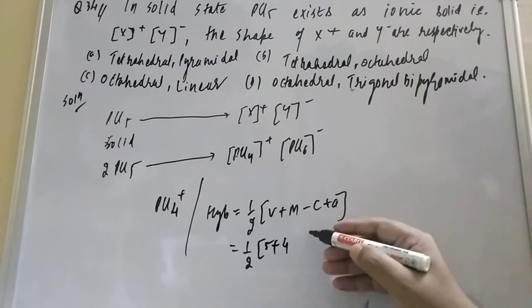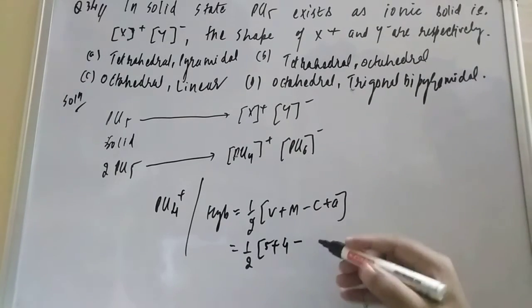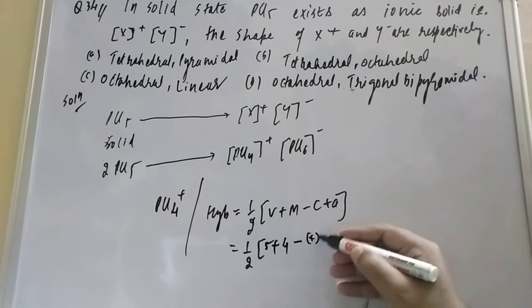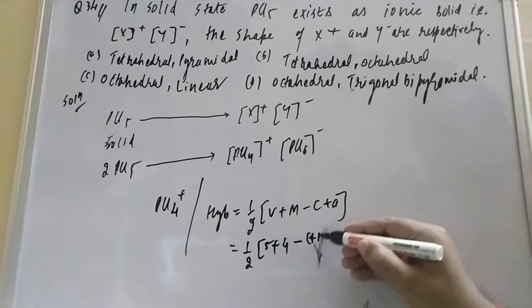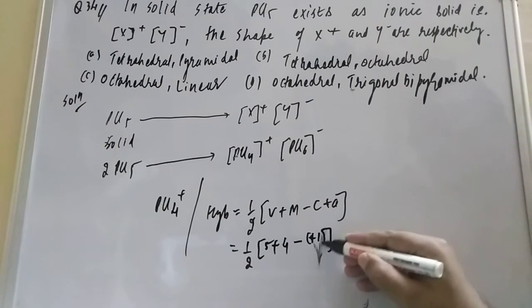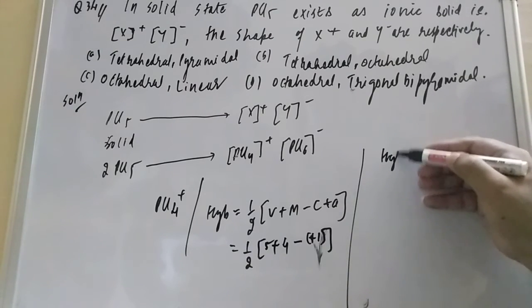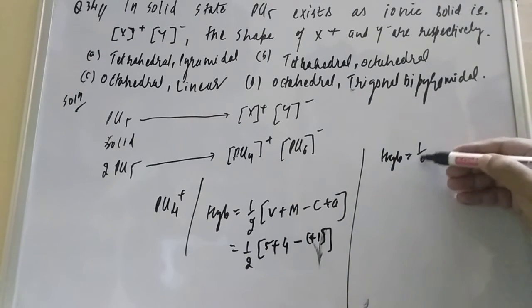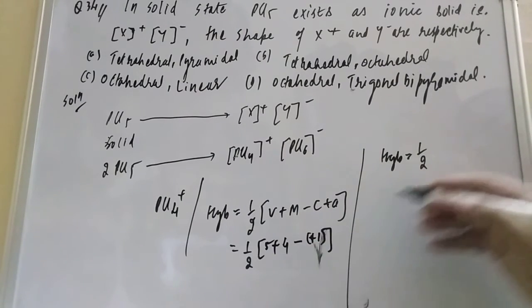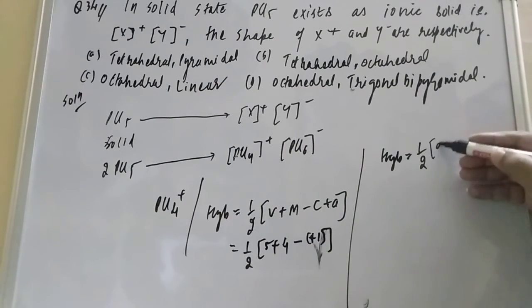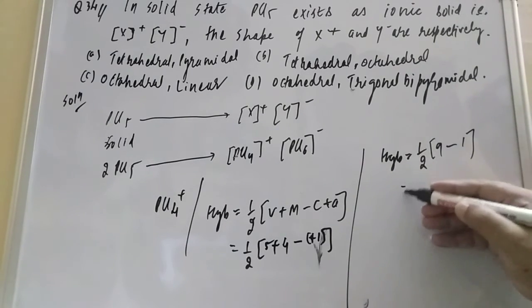Now, cation minus, anion plus: a positive charge is there, so you write plus 1 along the side. Now close the square bracket. Simplify this, student. So the hybridization is equal to 1 by 2, and here it is 5, 4, 9. In square bracket 9 minus 1. So how much is coming, student?